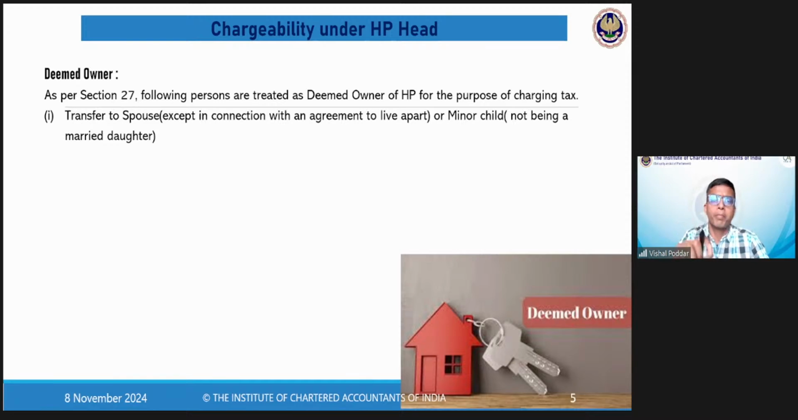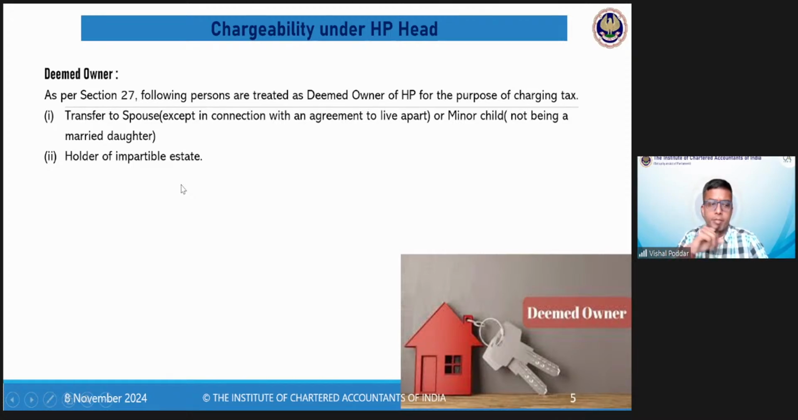So on paper, documentally, it will be the property of that particular spouse or of your minor child or children. However, only for the purpose of levy of tax, it will be assumed that the property is owned by you. In other words, the rental income would be taxed in your returns. That is the simple meaning.